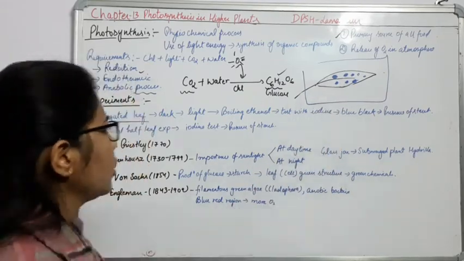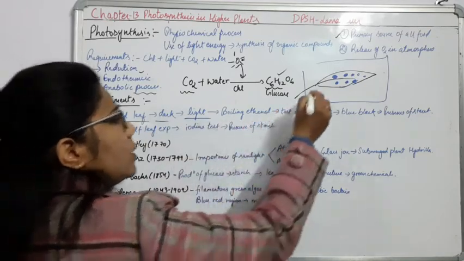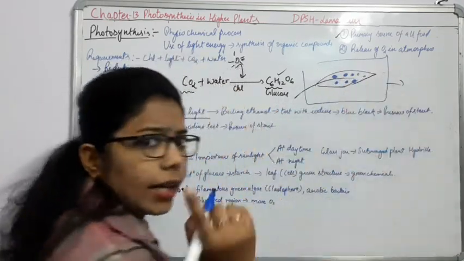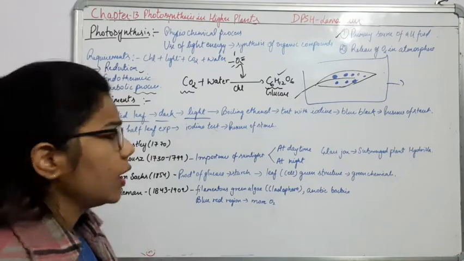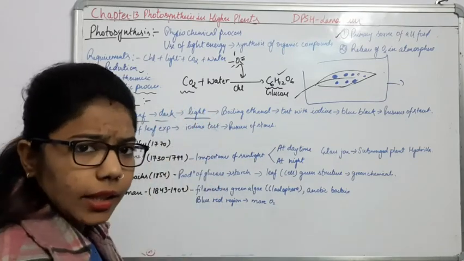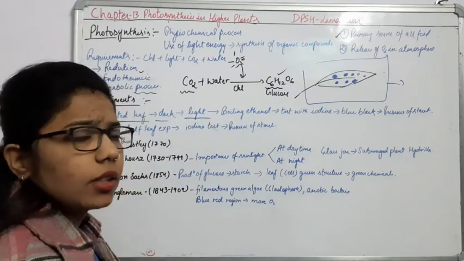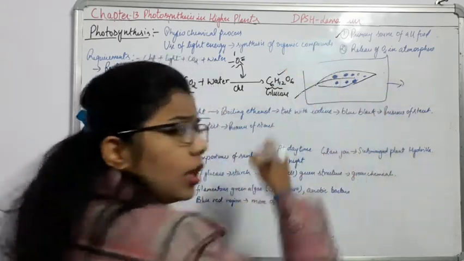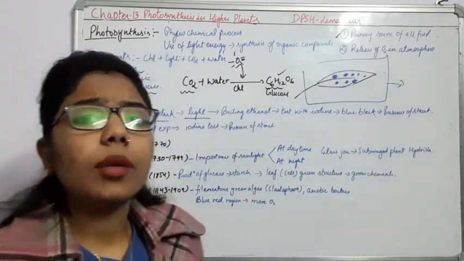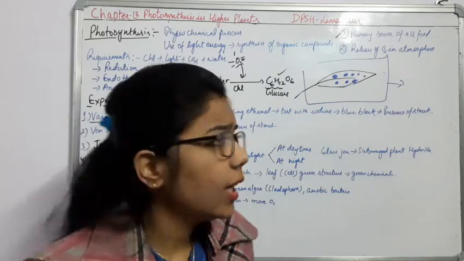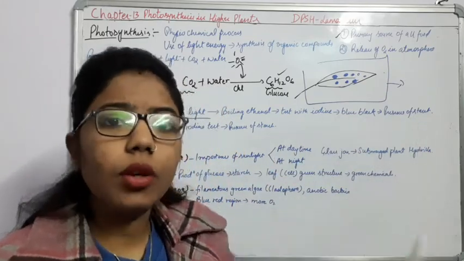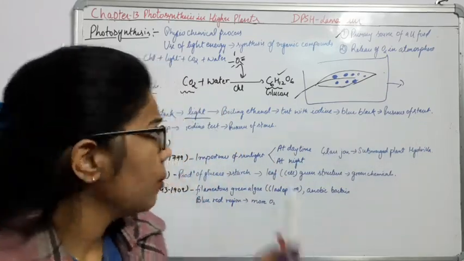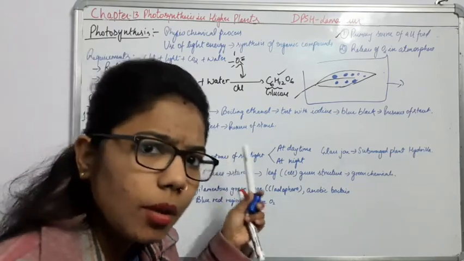Again, what I have done, I kept this leaf into the light condition. First of all, I took it into the dark condition, then transferred it into the light condition. Why the light condition? Again, for the process of photosynthesis. We know that as we provide light to the leaf, it will start performing the photosynthesis process.